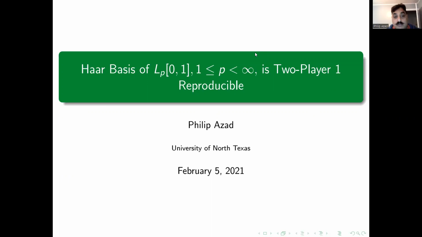There are some terms that are unknown, especially for those who are new in this field. What is L^p[0,1]? Or what are Haar bases? What is reproducibility? Or is there some game going on that we have this two-player term in there? Let's, as we tug along, we are going to answer all of those questions.